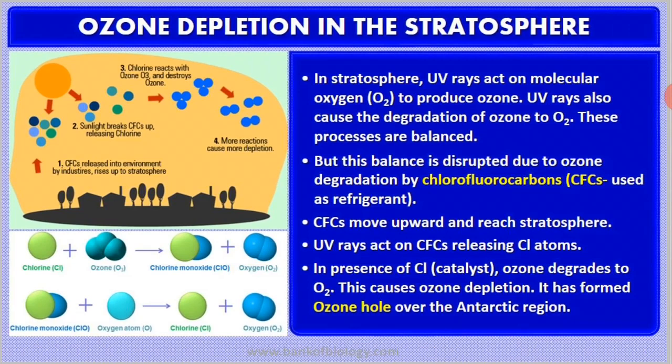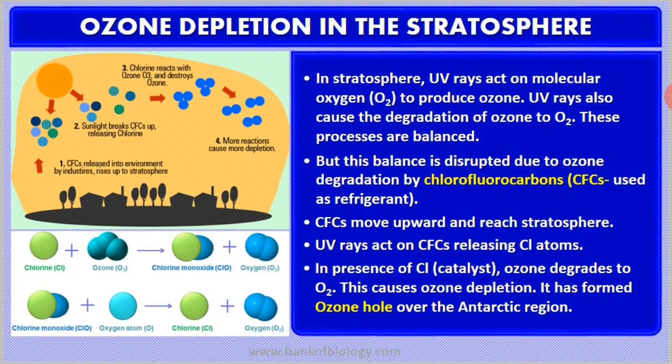You know very well, in the stratosphere there are ultraviolet radiations which are coming from the sun. These UV rays act on these CFCs, and thereby there is release of chlorine atoms. And these chlorine atoms degrade ozone.